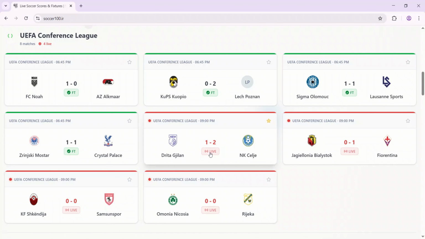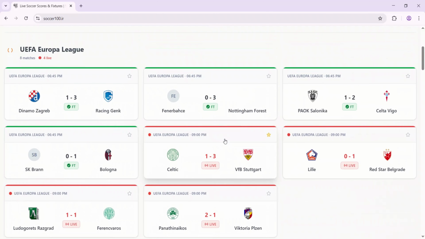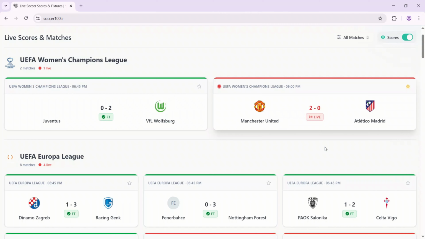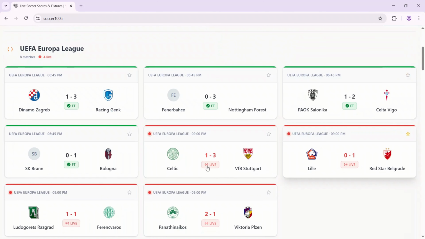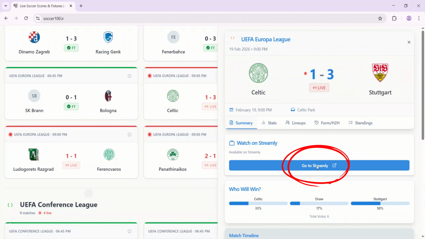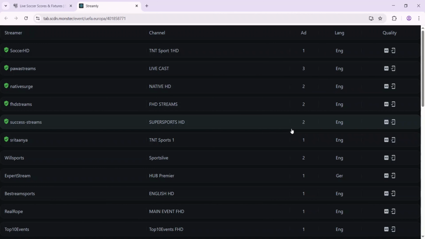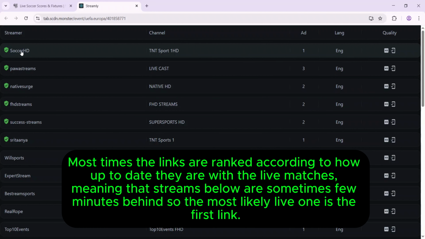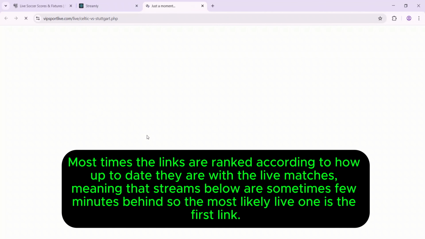So you click on it. This is UEFA Conference. Let me look for something like the UEFA Champions League, Europa League. This is a live one here. Let's click on it. Once you click on it, you go to this place called Streamly. On this Streamly, you see different links you can use to watch the match. I prefer this Soccer HD. You can use any one of them, they work, but this one has less ads.